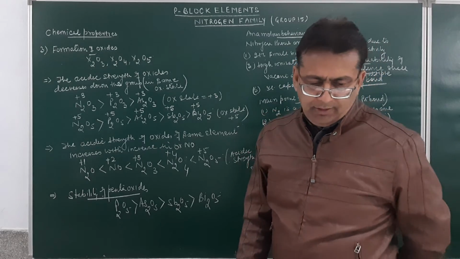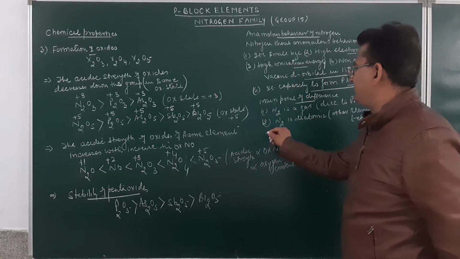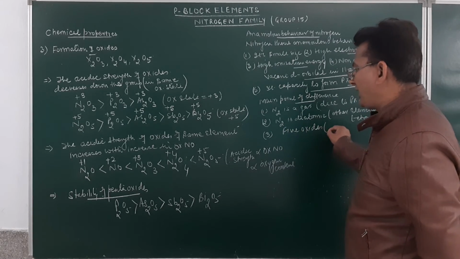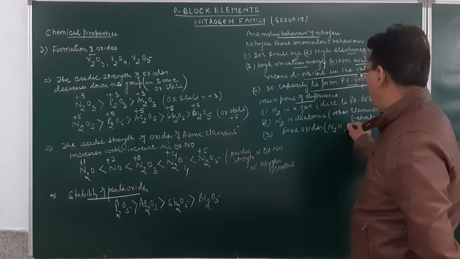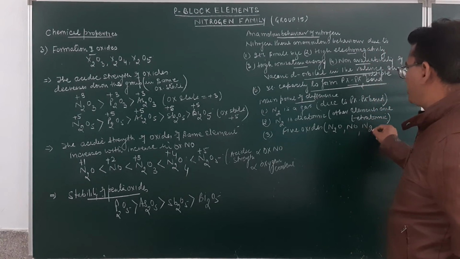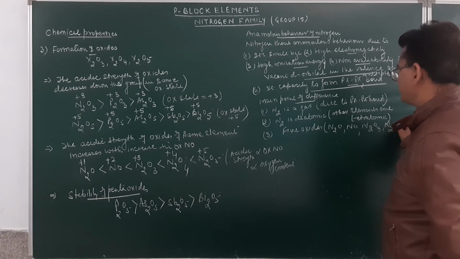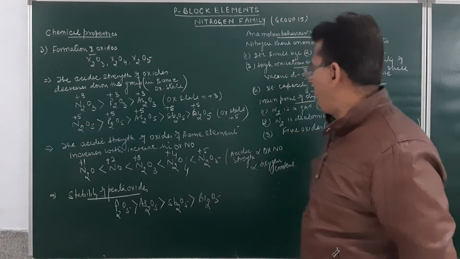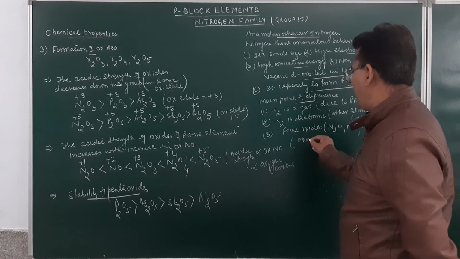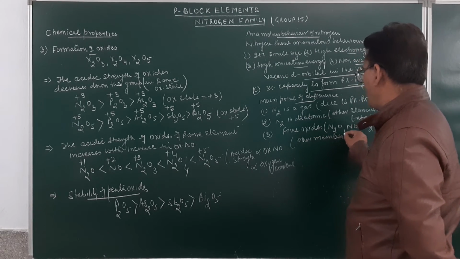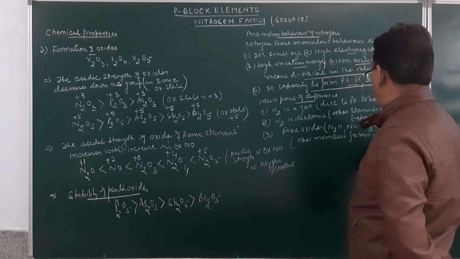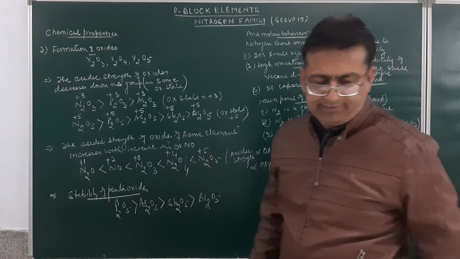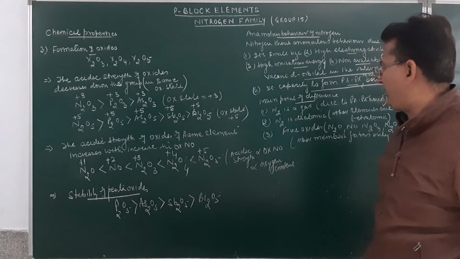Now nitrogen forms 5 oxides. And what can be those oxides? It can be N2O, NO, N2O3, N2O4, and N2O5. While the other members form only 2 oxides. Nitrogen forms 5 oxides. Other members form 2 oxides.